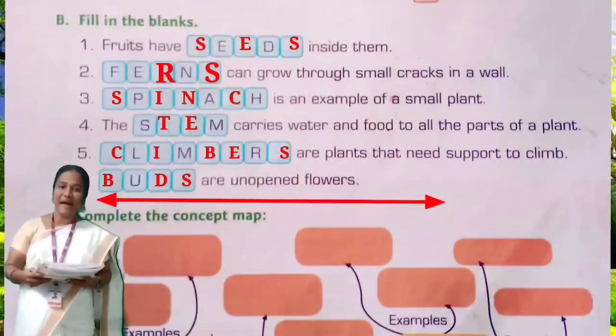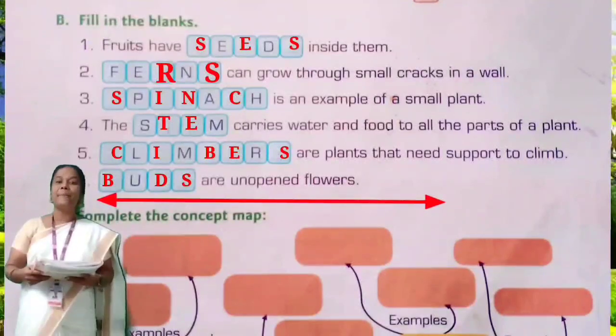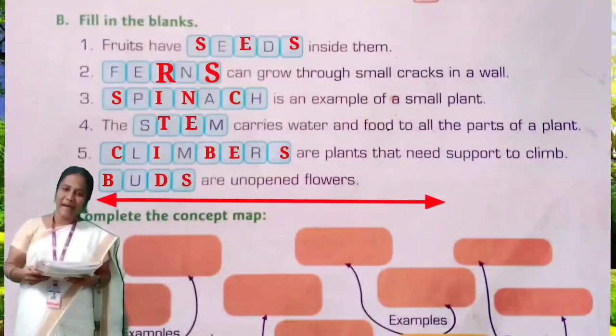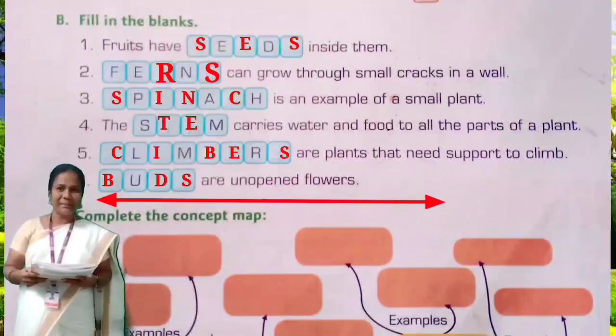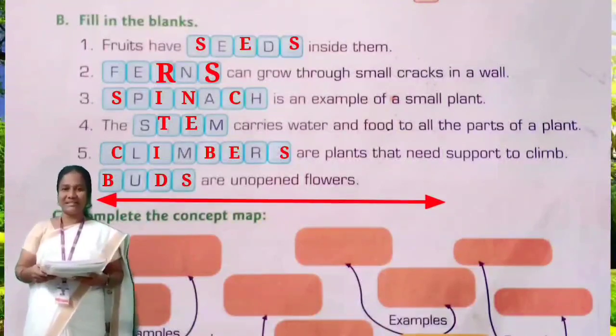B-U-D-S. Buds. Dash are unopened flowers. Buds. Say the spelling. B-U-D-S. Buds. One more time. B-U-D-S. Buds. Very good, children.